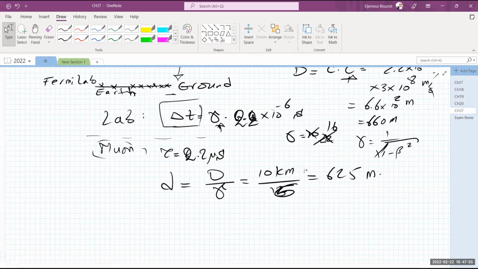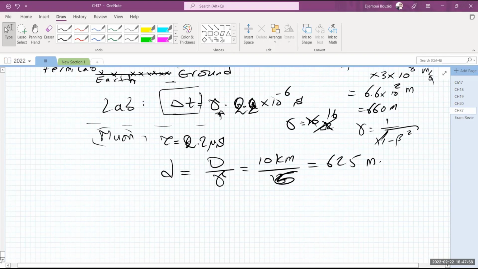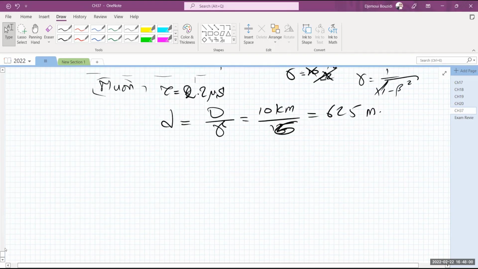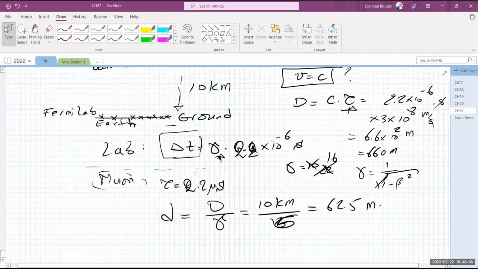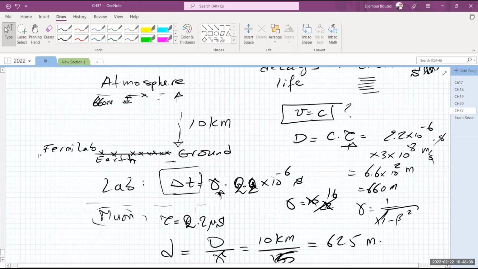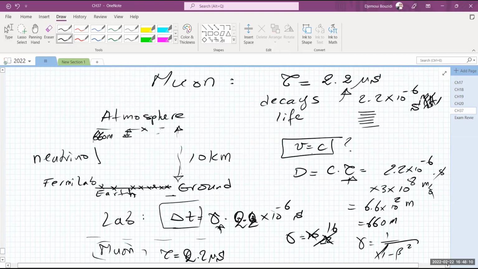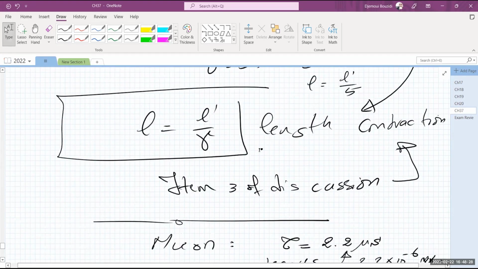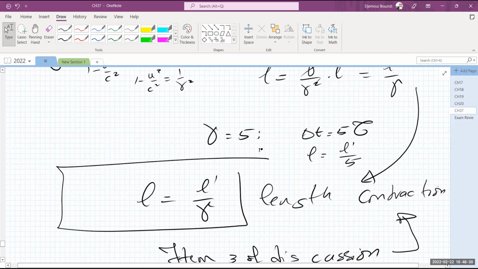Yeah. Okay, so I had a chance, both me and my students, when I was in the Midwest, to go to Fermilab and see what they are doing there. They're more concerned with the neutrino nowadays, because it's a big problem trying to understand, for example, dark matter and all kinds of other problems. But the muon is a side thing that they did a long time ago, and other people did a long time ago, but it's a detector everywhere. So this is an example of why length contraction and time dilation are actually something real.